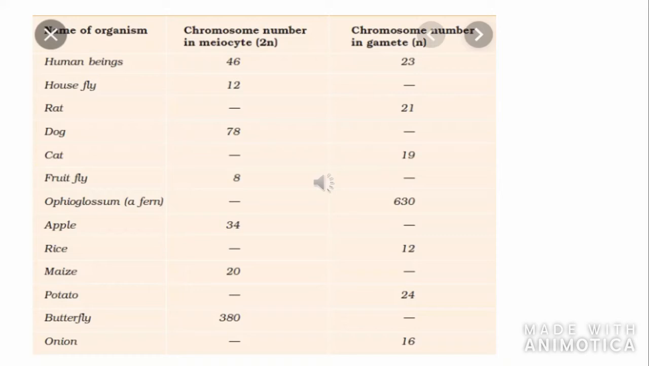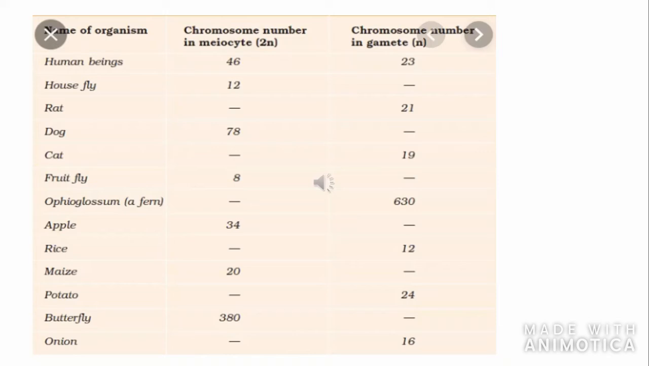The housefly, it should be 12 in meiocyte, and in gamete it will be 6, isn't it? Now rat, gamete number is given 21, so meiocyte will be 42. Dog, meiocyte's number is given 78, so gamete just the half, 39. Next cat, gamete number is given 19, the number of chromosomes in the meiocyte will be double, 38. Fruit fly, meiocyte is 8, so gamete half, 4.